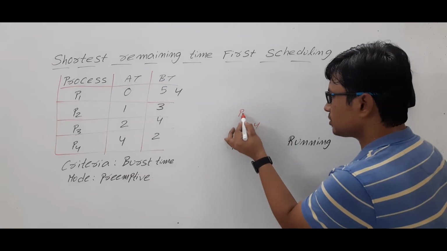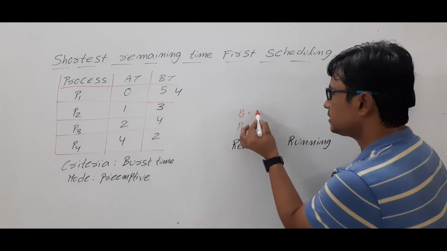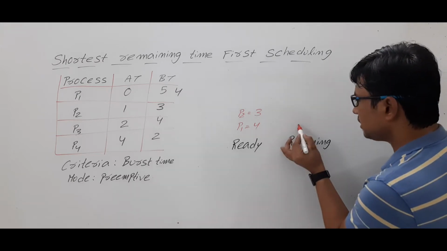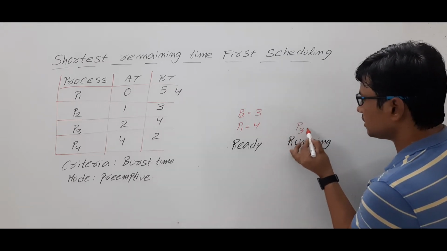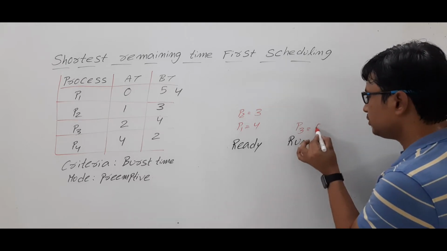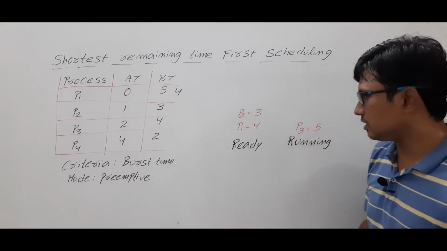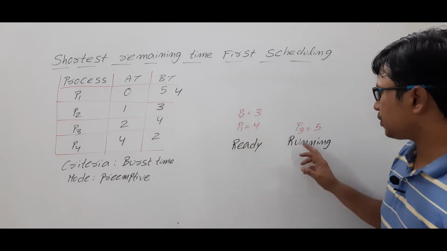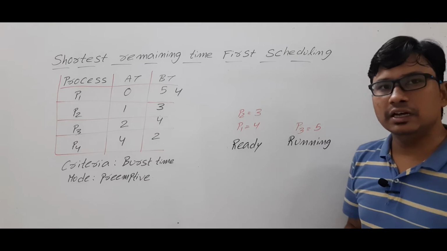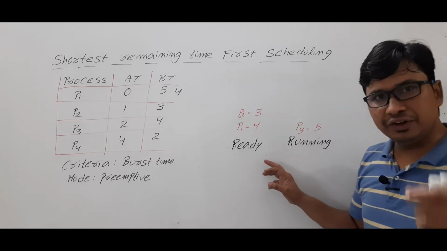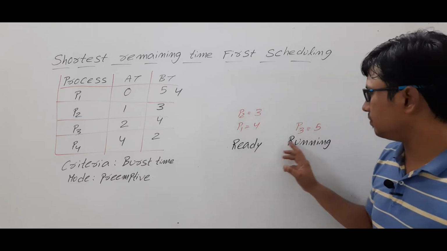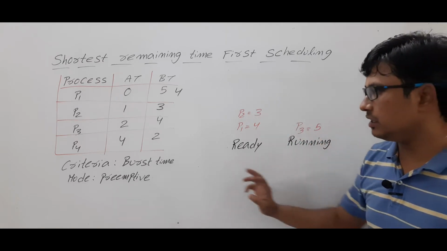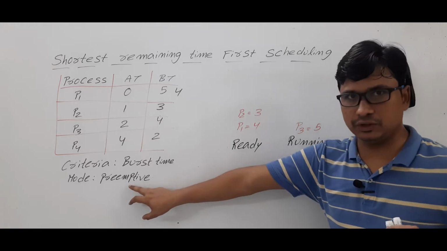At the same time, process P2 also needs 3 units of time to complete its task. Then currently process P3, which needs 5 units of burst time to complete its task. So there are two processes, P1 and P2, in the ready state and process P3 is in the running state. If it is a non-preemptive scheduling algorithm, then process P3 will complete its task and will go to the terminated state. Whereas this one is a preemptive scheduling algorithm.